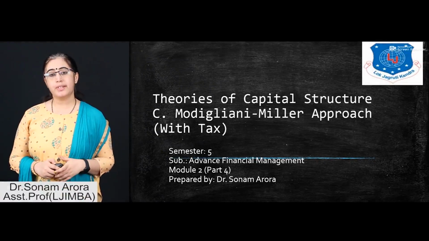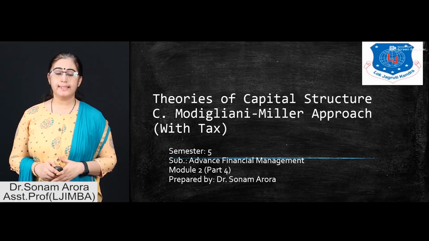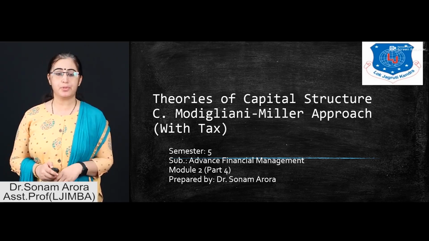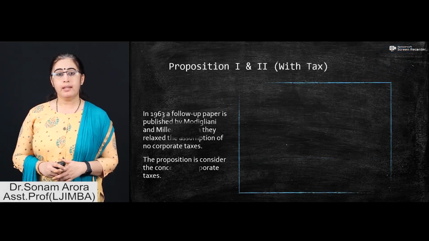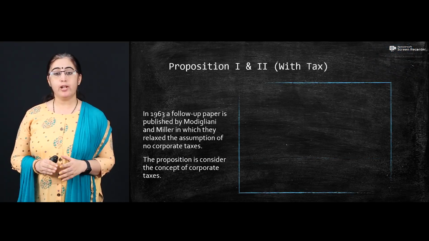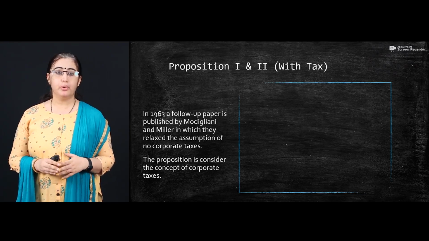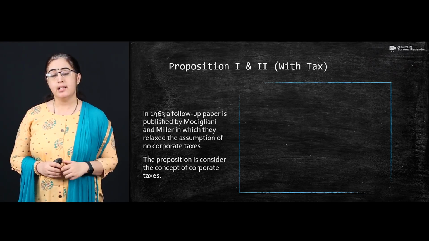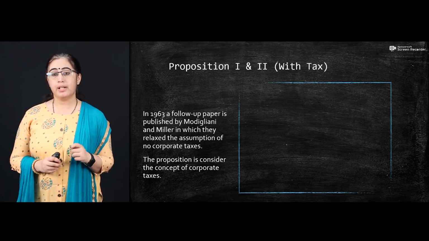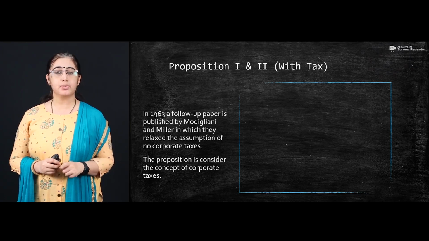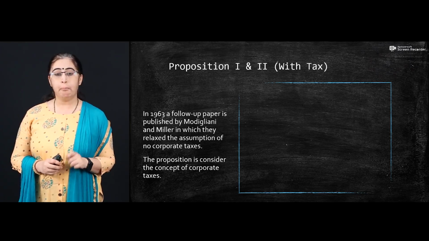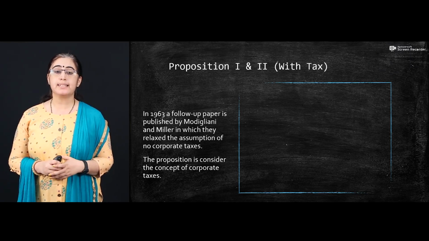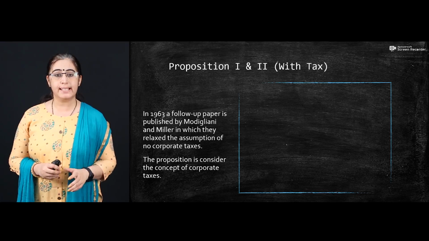Welcome you all to the next video session on theories of capital structure. In our last video session, we discussed the model without taxes, and today we are going to discuss the same model with taxes, the propositions. In 1963, a follow-up paper was published by Modigliani and Miller in which they relax the assumption of no corporate tax. In our last session, the basic assumption was that there is no tax. But in practical life, that is not possible, and the next proposition is given with the calculation of taxes.